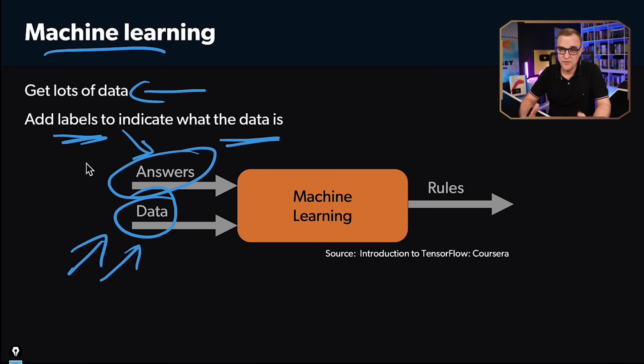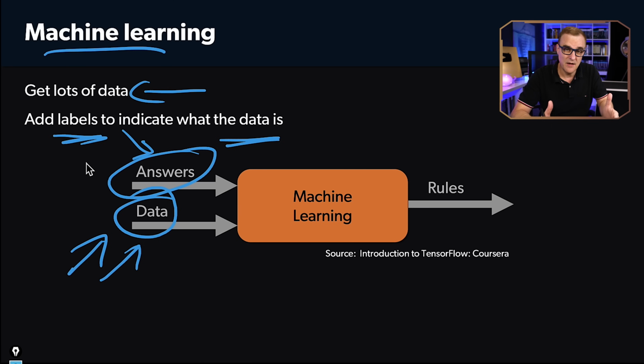And that's why you'll often see that companies that implement AI are sucking up data all over the place. ChatGPT, as an example, is trying to get data from the full internet. The more data, the better the machine learning algorithm.